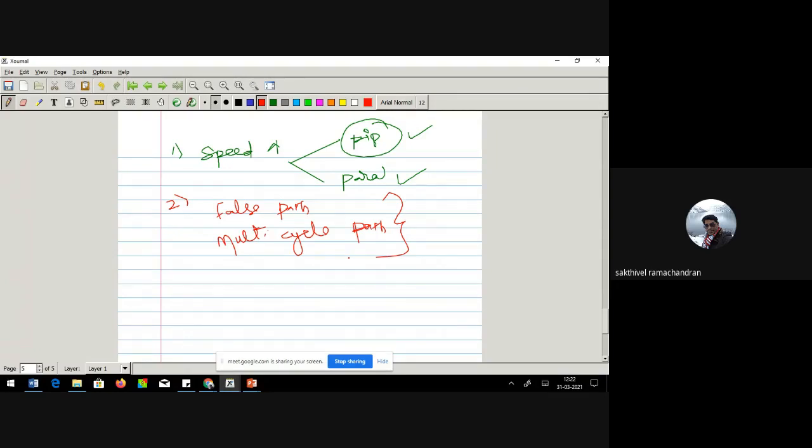Then there is one more concept, what you call a multi-cycle path. The idea is very simple. In my design, let me assume that there are three modules. One module works with a time period of 50 nanoseconds. This one works with 150 nanoseconds. The other one works with only 50 nanoseconds.